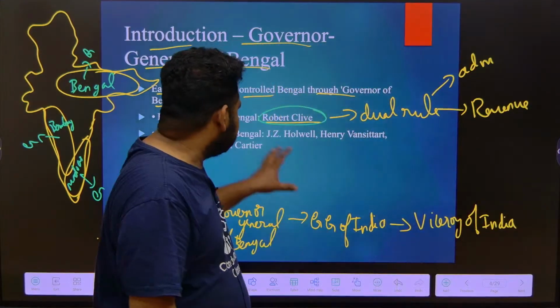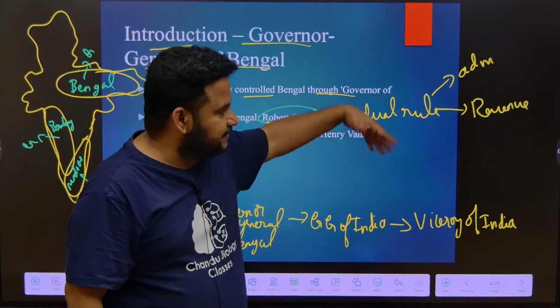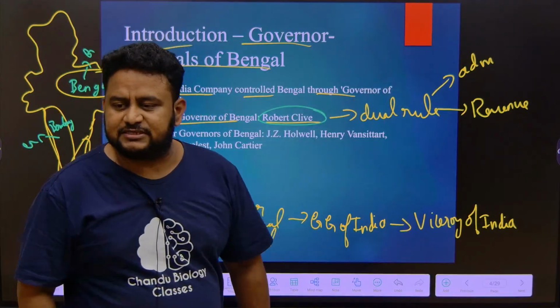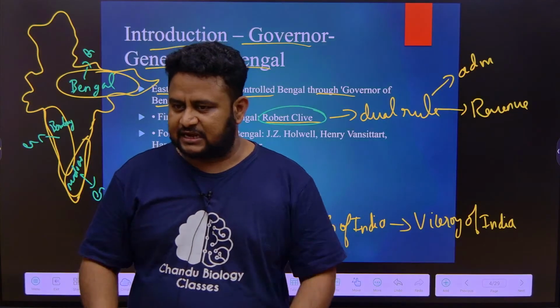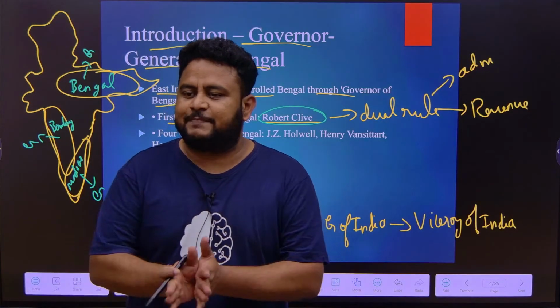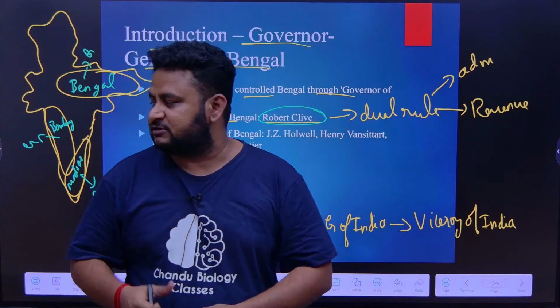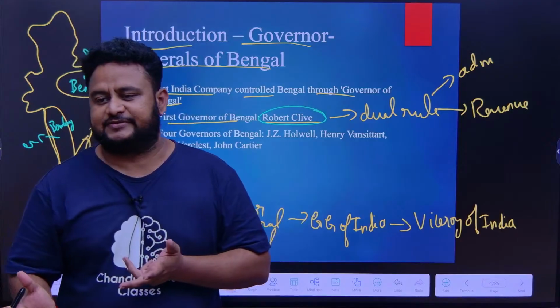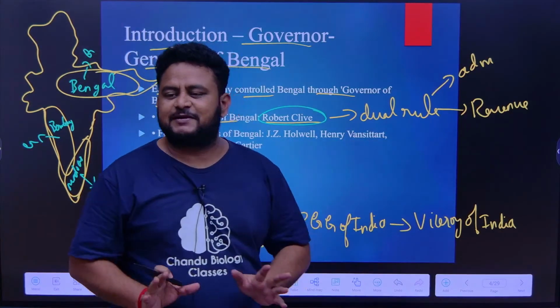The Governor of Bengal divided the entire rule into two things: one is administration, another one is revenue. Revenue means you go to the Indians and collect the taxes. It was made into two separate departments. Administration is separate and revenue collection is separate. So this is nothing but the dual rule.